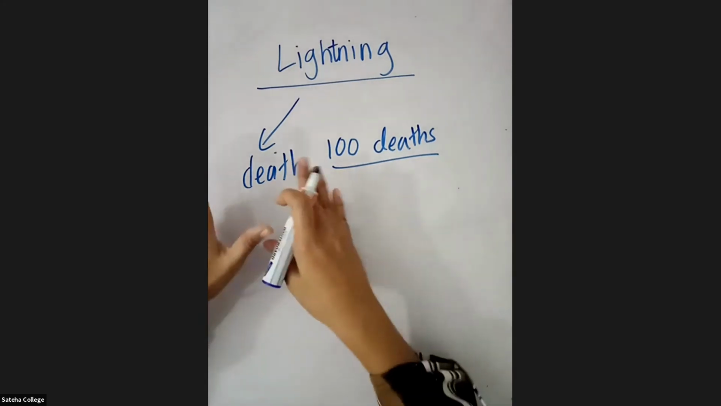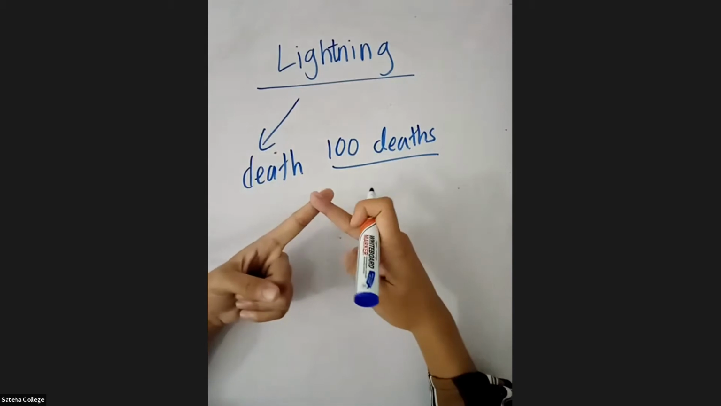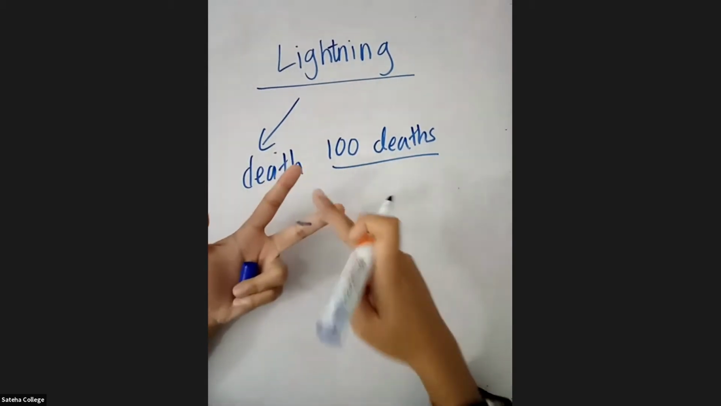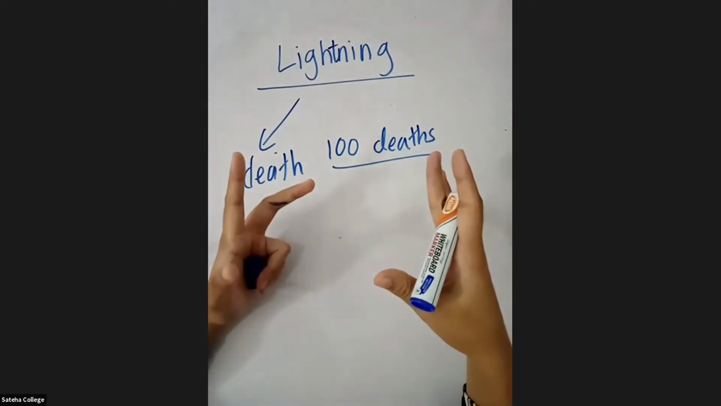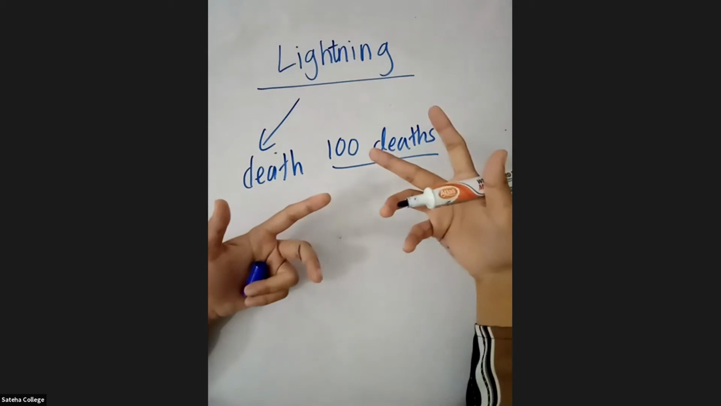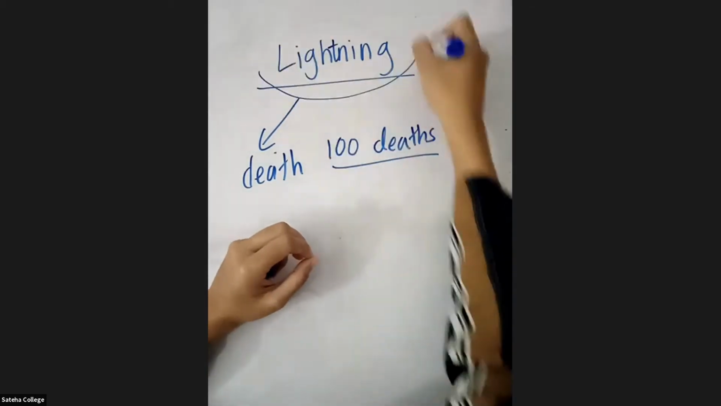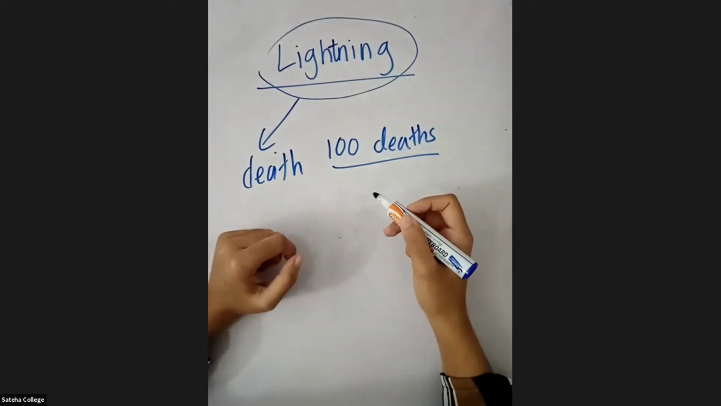Not only deaths, there will also be injuries due to lightning. And there is damage to properties, that means agricultural lands and buildings get damaged. All these things can occur because of lightning.